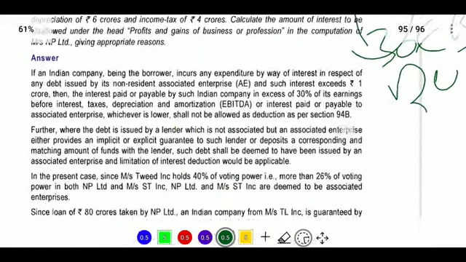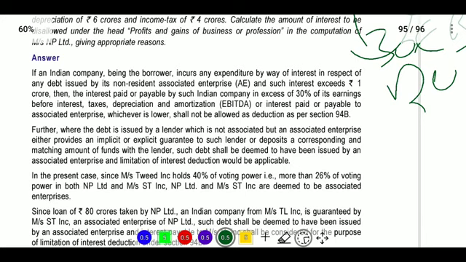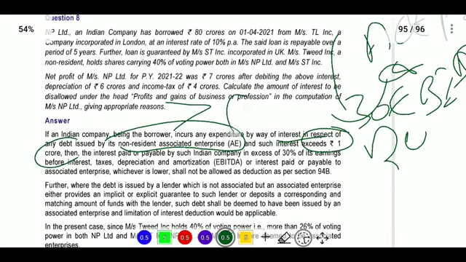So if an Indian company, being a borrower, incurs any expenditure by way of interest in respect of any debt issued by a non-resident associated enterprise, and such interest exceeds 1 crore, then in this case 80 crores into 10% will become 8 crores.